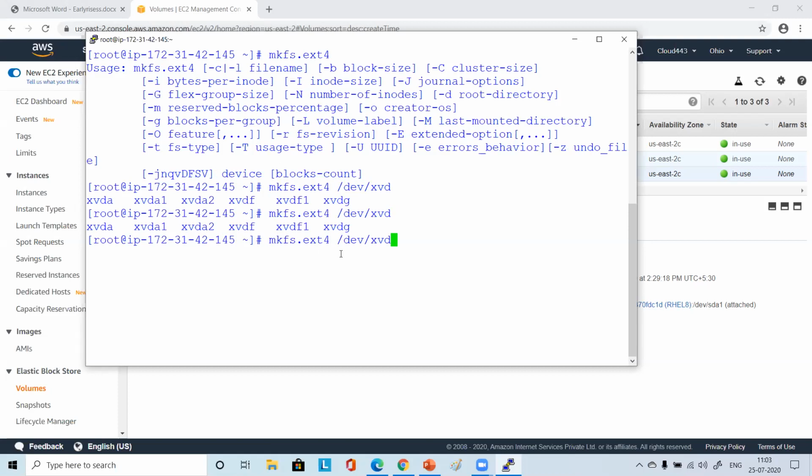It is asking display XVDF1. So as you forgot, but you remember, it is a device. It should be XVD something. Harish, when I did mkfs.ext4 space /dev/, you said press tab 2 times. I did press tab 2 times, so it is showing display all 136 possibilities?